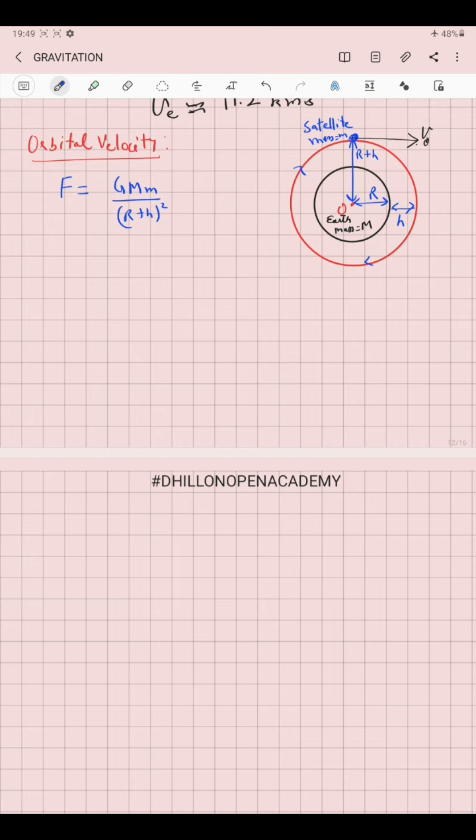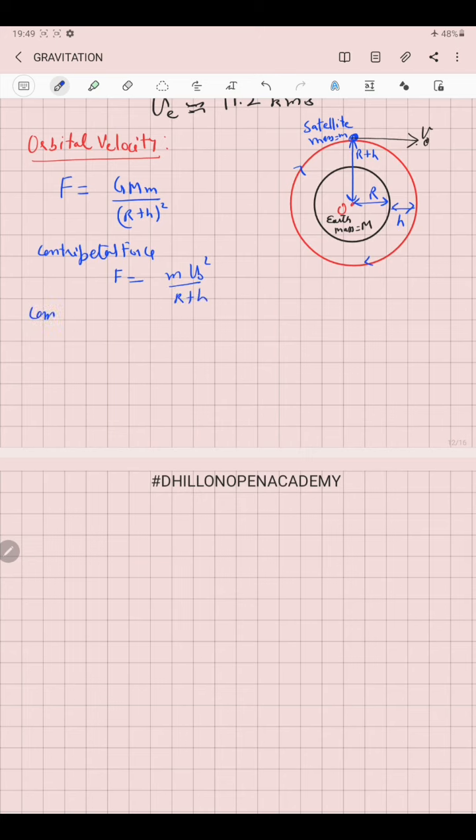For revolution, the satellite also requires centripetal force, which is given by m v naught square over r plus h.